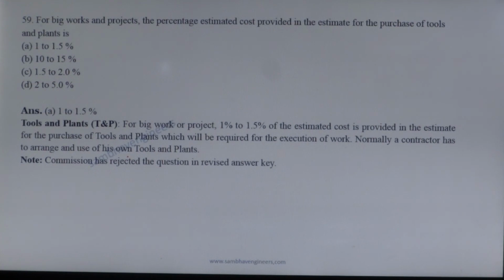Next question. For big works and projects, the percentage of estimated cost provided in the estimate for the purchase of tools and plant is? For a big work or project, 1% to 1.5% of the estimated cost is provided in the estimate for the purchase of tools and plant. But the Commission has rejected the question in the revised answer key.